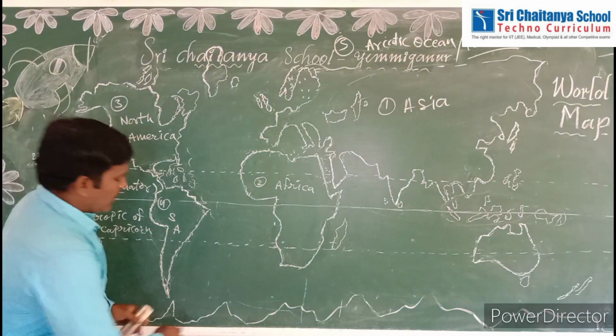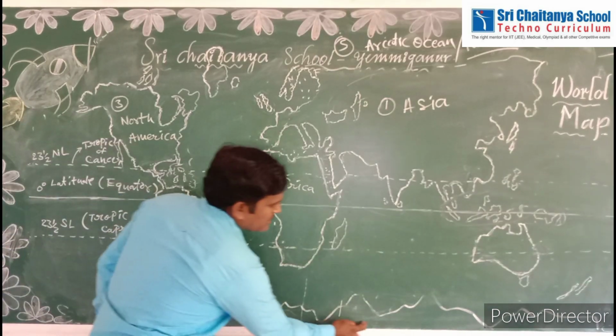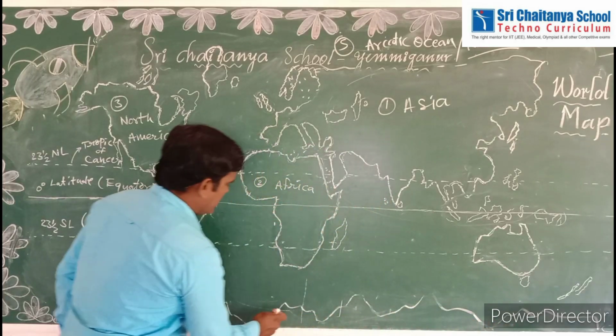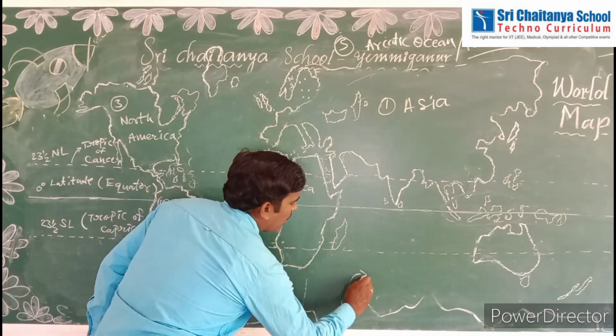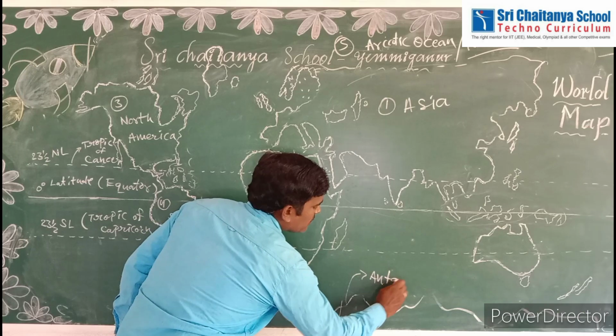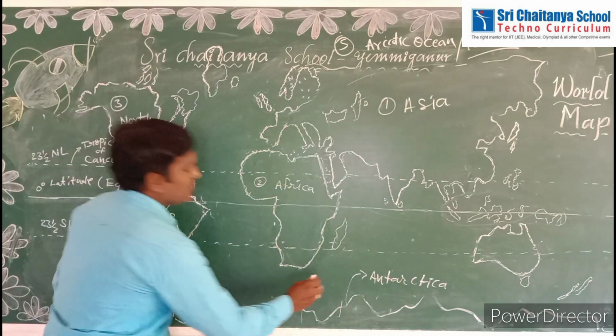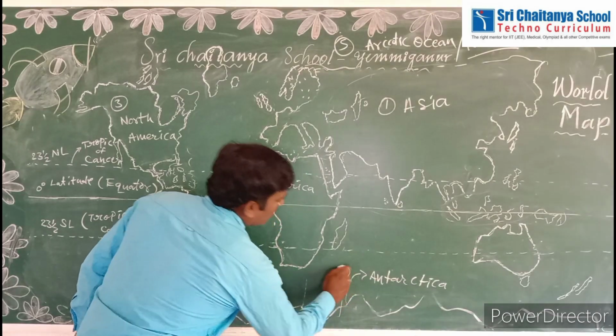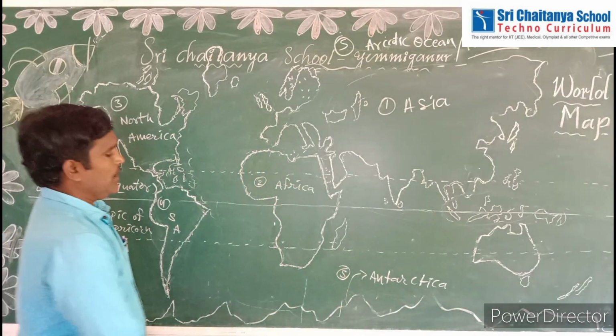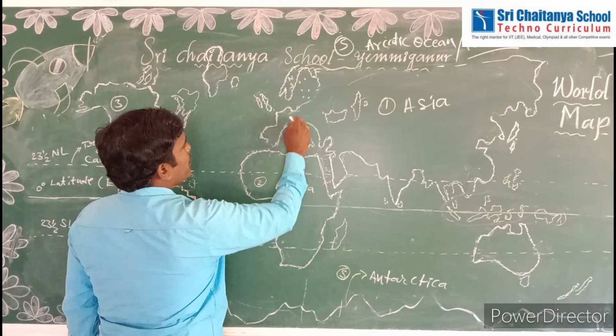Next, see this down part, this is also one of the continents. This is Antarctica. This is the fifth biggest continent in the world. Next, after Antarctica, Europe.